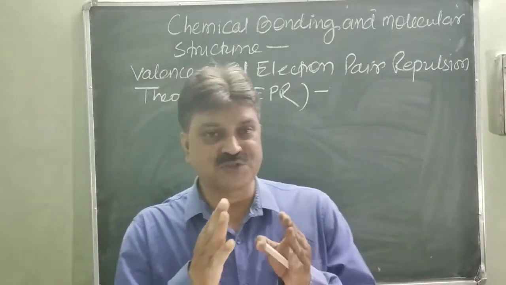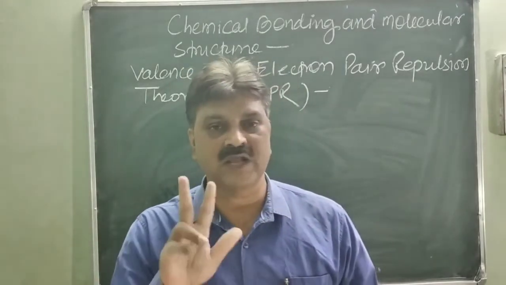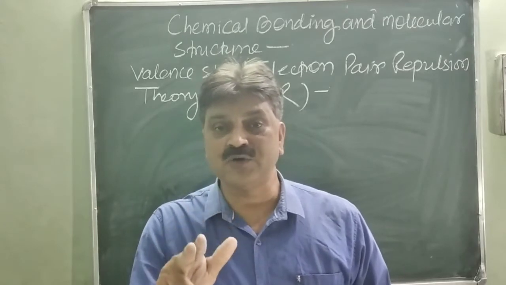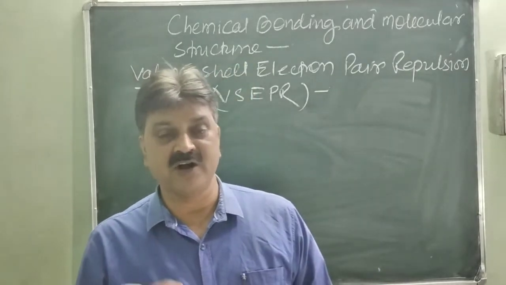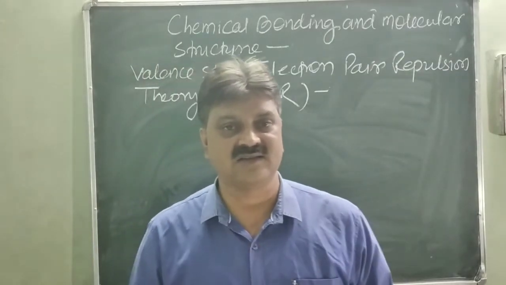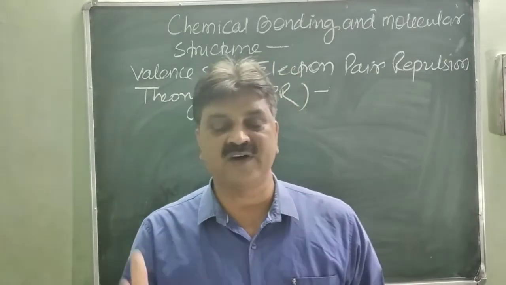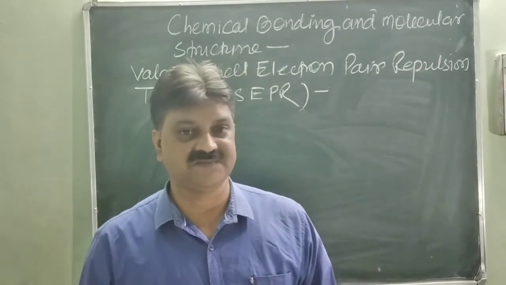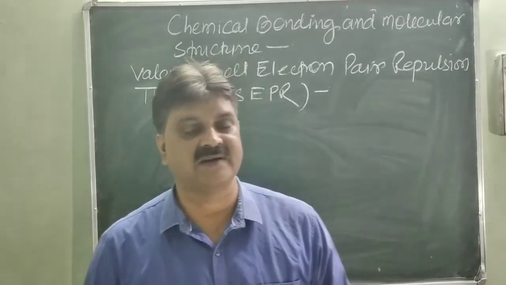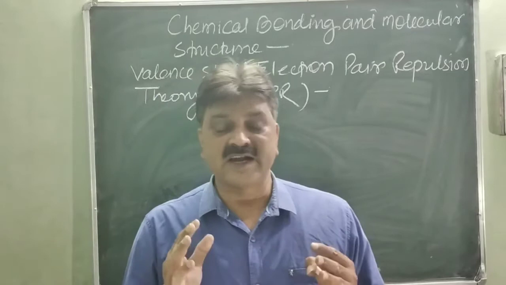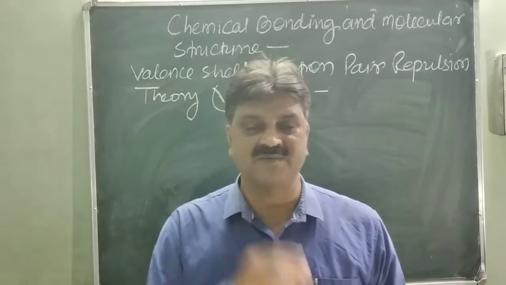The electrons which participate in bond formation covalently are called the bond pair of electrons. The two types are the bond pair of electrons and the lone pair of electrons. What is meant by the bond pair of electrons? The electrons which participate in covalent bond formation with other atoms from the valence shell of an atom, is it clear? This is called the bond pair of electrons. And the electrons which are present in the valence shell and do not participate in the bond formation are called the lone pair of electrons.